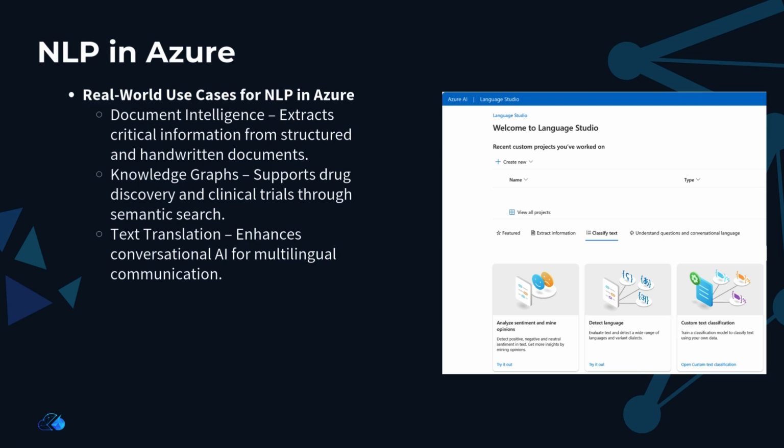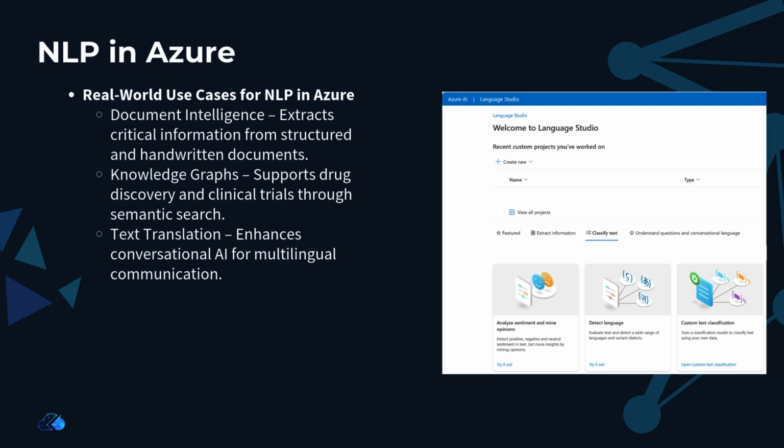And then knowledge graph creation. By leveraging semantic search, NLP is helping industries like healthcare build knowledge graphs that support drug discovery and clinical trials. And finally, text translation for conversational AI. Azure NLP models enable the translation of text from conversational AI systems, allowing businesses to communicate seamlessly across different languages and cultures in industries like retail, travel, and finance.